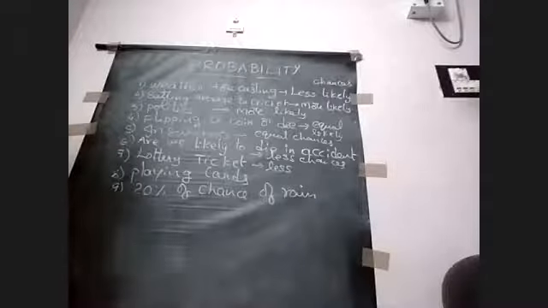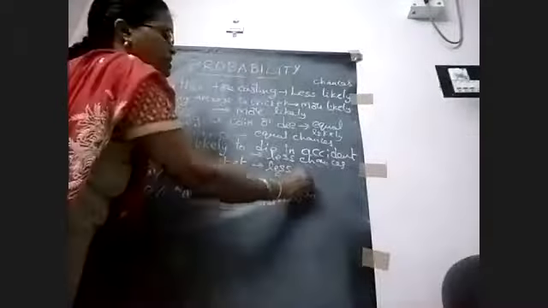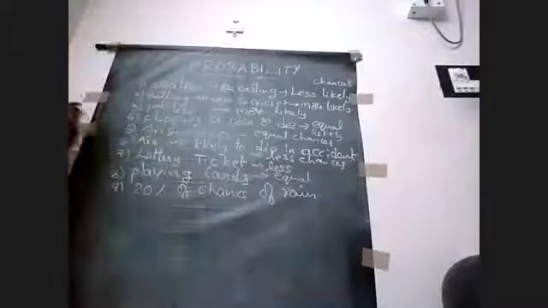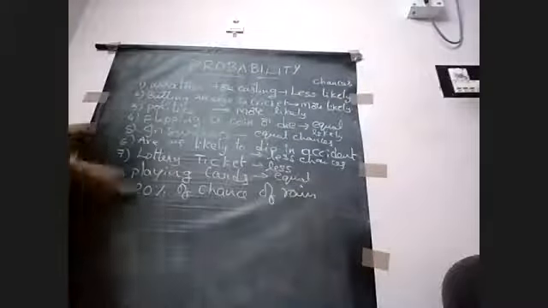Two king cards in your set. So what is the chance of getting 2 kings? Each and every card has equal chances of getting. So equal chances are equally likely.